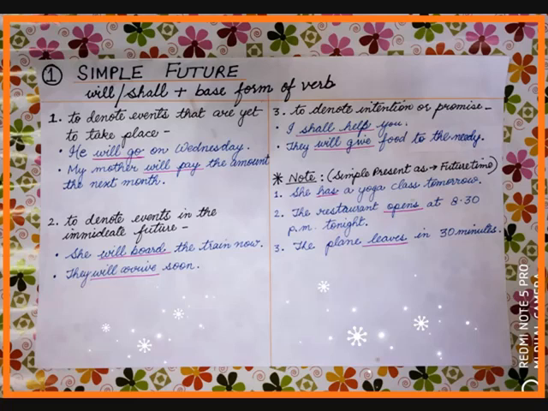Now means something which is going to take place immediately. So it is denoted with the verb will board. Then the second example is they will arrive soon. Soon is also showing not later but in the immediate future.